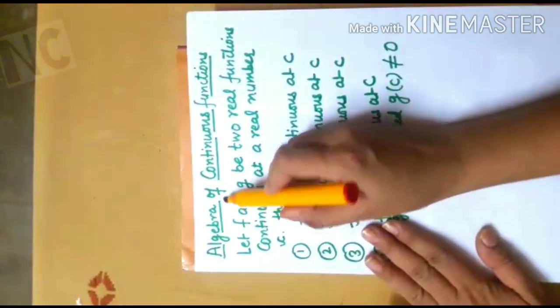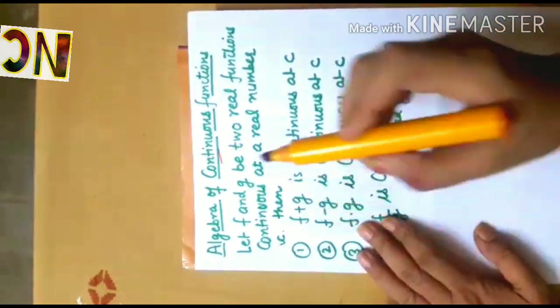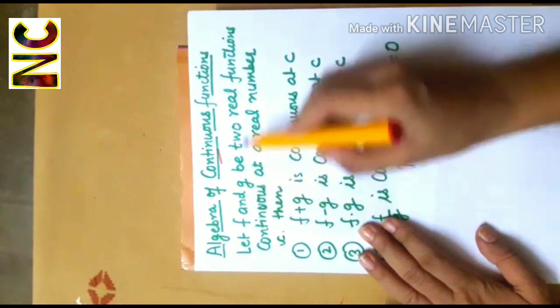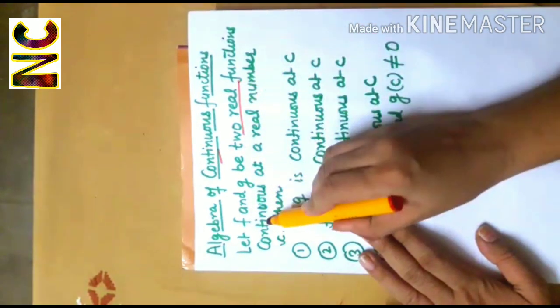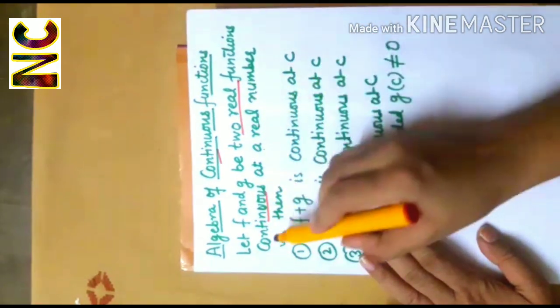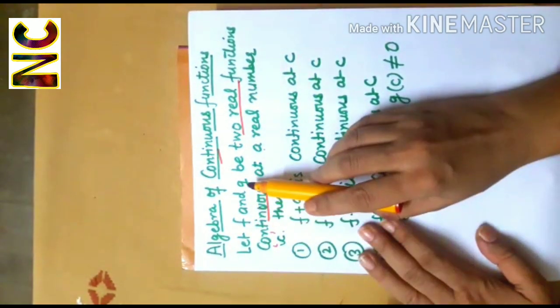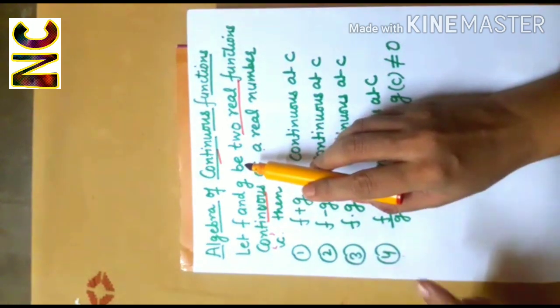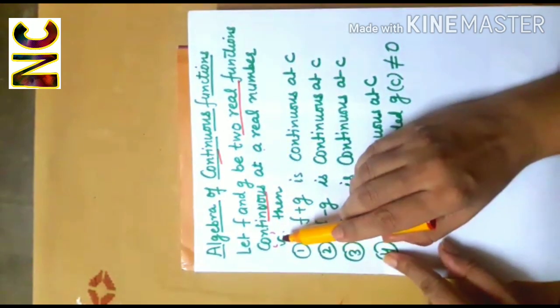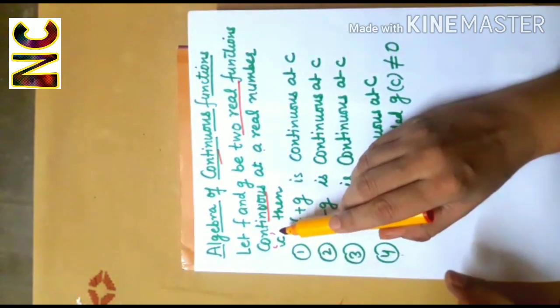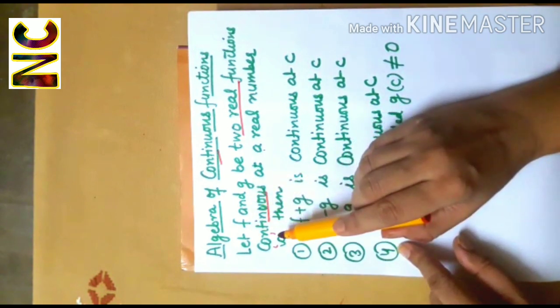Now we have the algebra of continuous functions. Let f and g be two real functions continuous at a real number c. That means f and g are two real functions and they are continuous at this point c. Now f and g are both continuous at c.